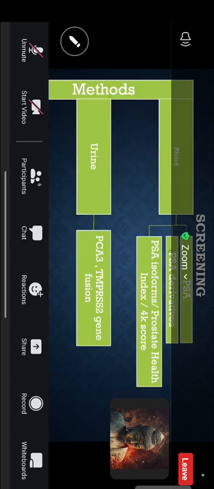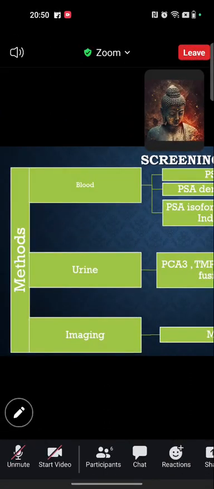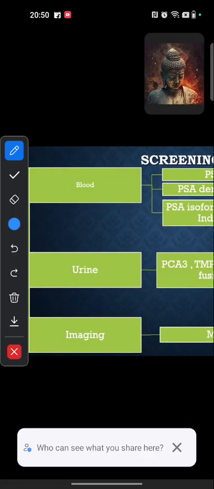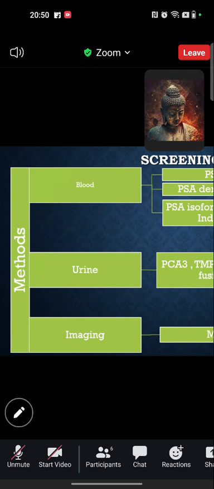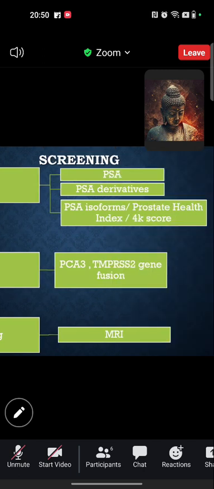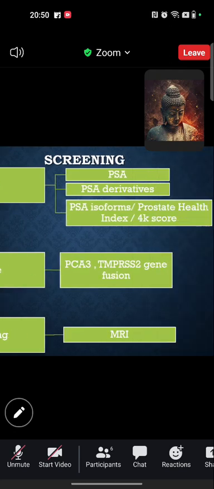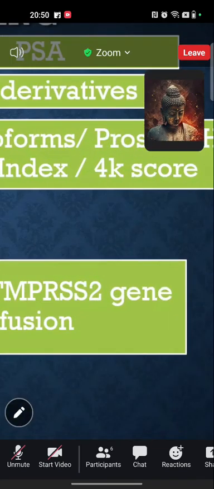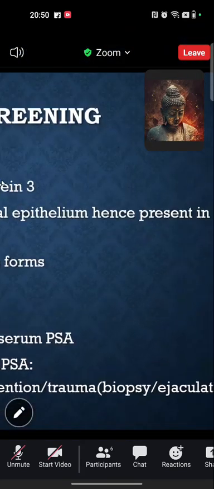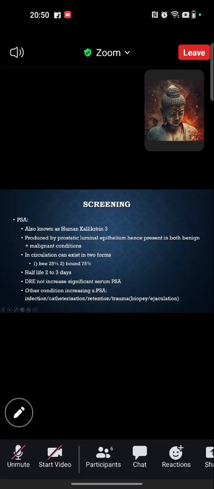So for screening purposes, there are three modalities: blood, urine, and imaging. For the blood, PSA derivatives, and there are some indexes and scores based on these PSA derivatives which are used. For the urine, there is PCA3 and TMPRSS2 gene fusion. And for imaging, MRI is used. So let's start with PSA.